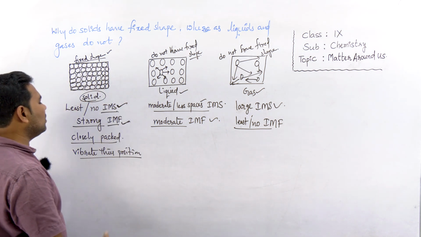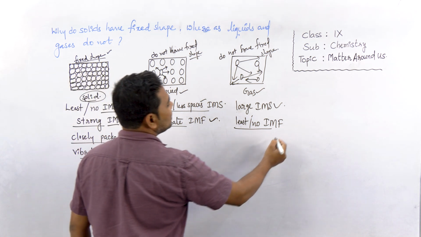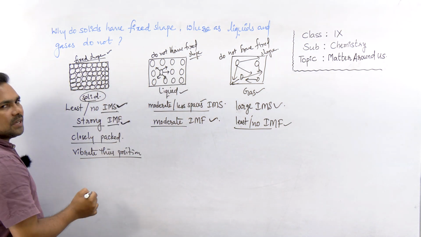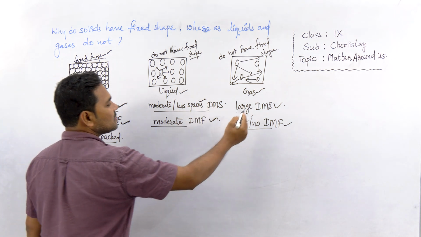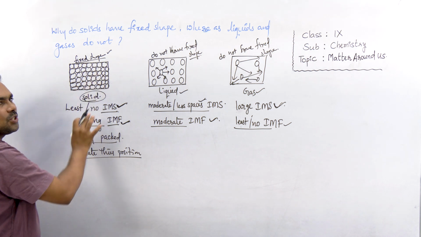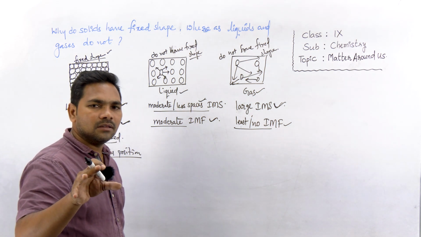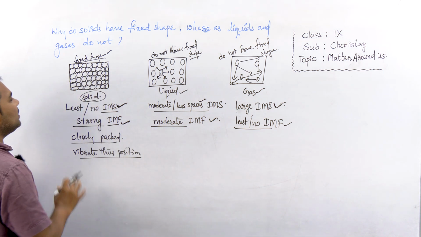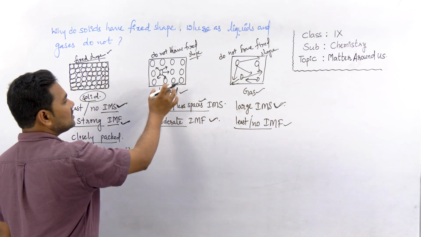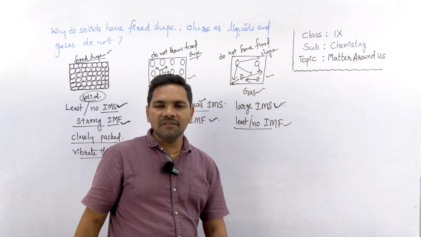of the intermolecular forces. In the case of solids, strong; liquids, moderate; and gases, least forces. Because of this, in solids, no free spaces; in liquids, moderate spaces; in gases, large spaces are present. Because of no spaces, movement is not allowed, so particles mostly just vibrate about their mean positions, so solids have fixed shape, whereas movement of particles is allowed in liquids and gases. As a result, they do not have fixed shape.